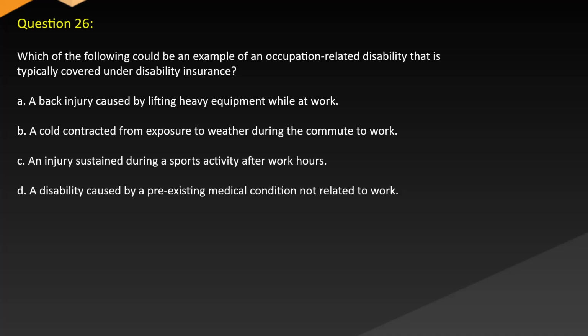Question 26. Which of the following could be an example of an occupation-related disability that is typically covered under disability insurance? A. A back injury caused by lifting heavy equipment while at work. B. A cold contracted from exposure to weather during the commute to work. C. An injury sustained during a sports activity after work hours. D. A disability caused by a pre-existing medical condition not related to work.